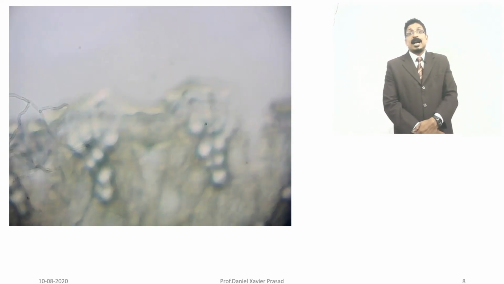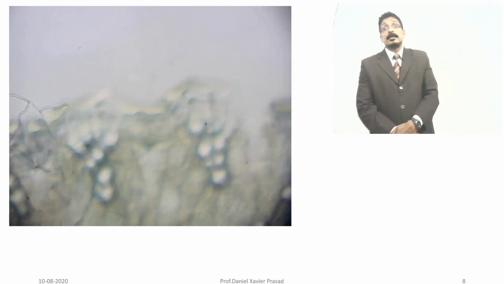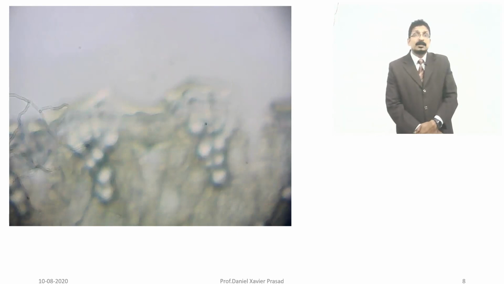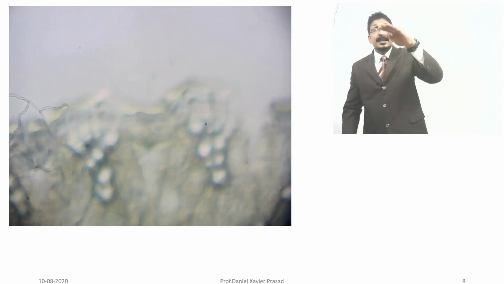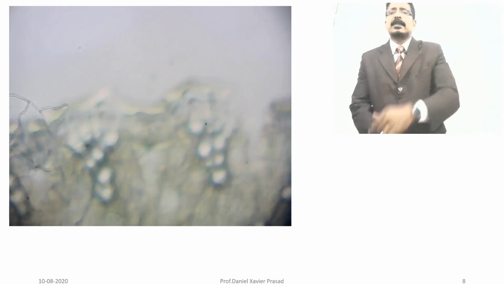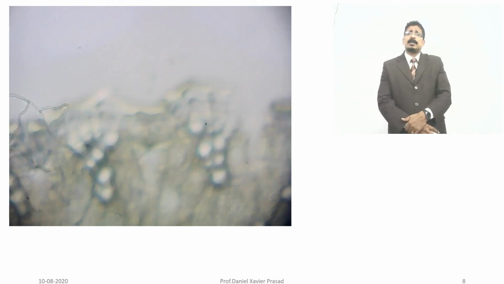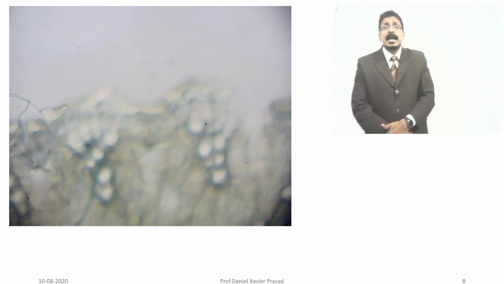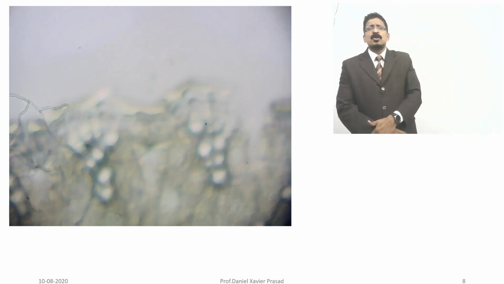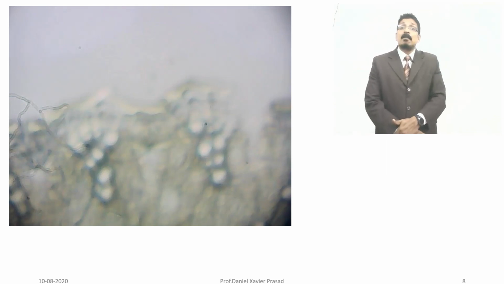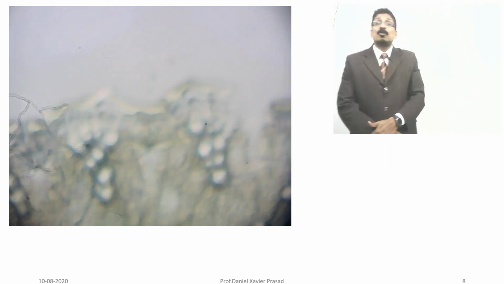And these are the unlignified fibers present below the ridges. How clearly you can see them, without any staining, because they are unlignified. You can count them: how many fibers, 6 to 9.